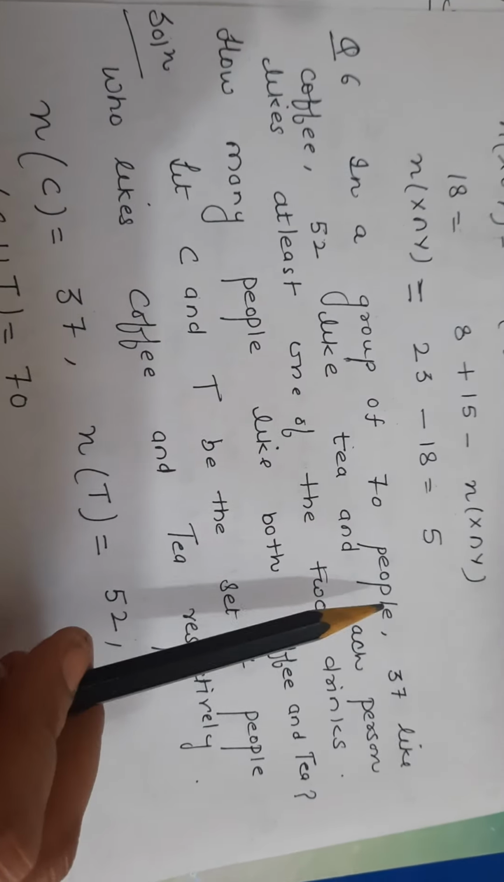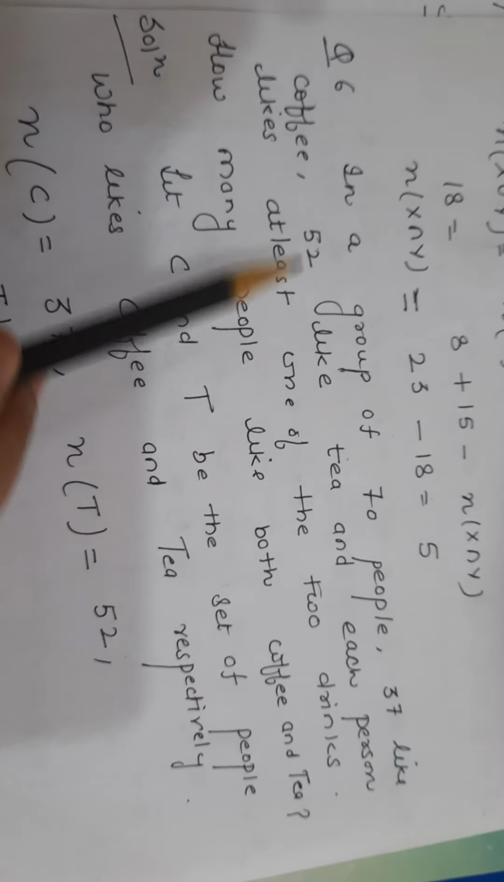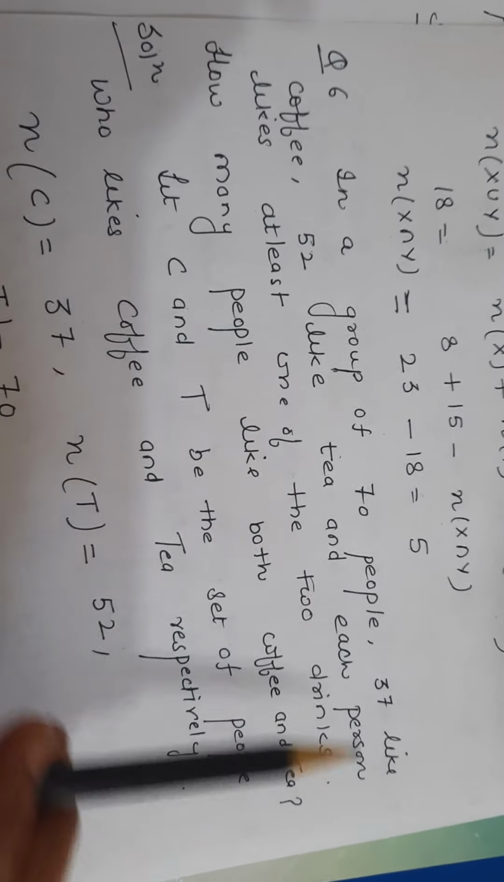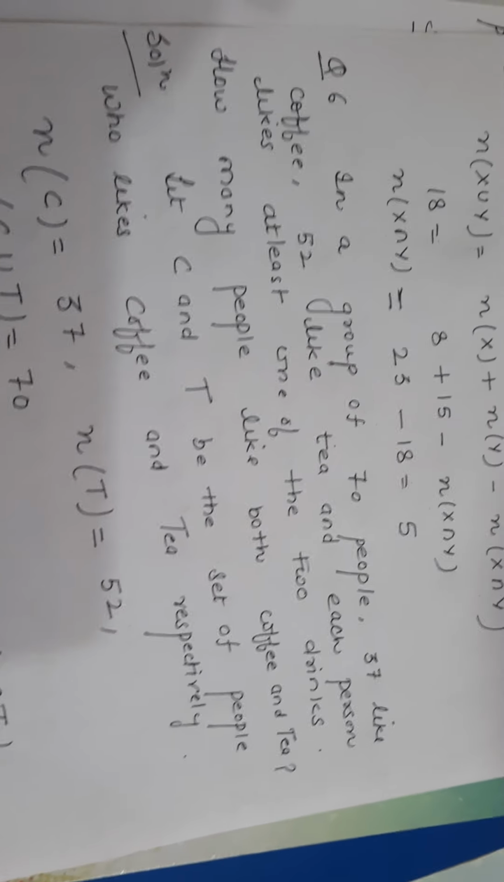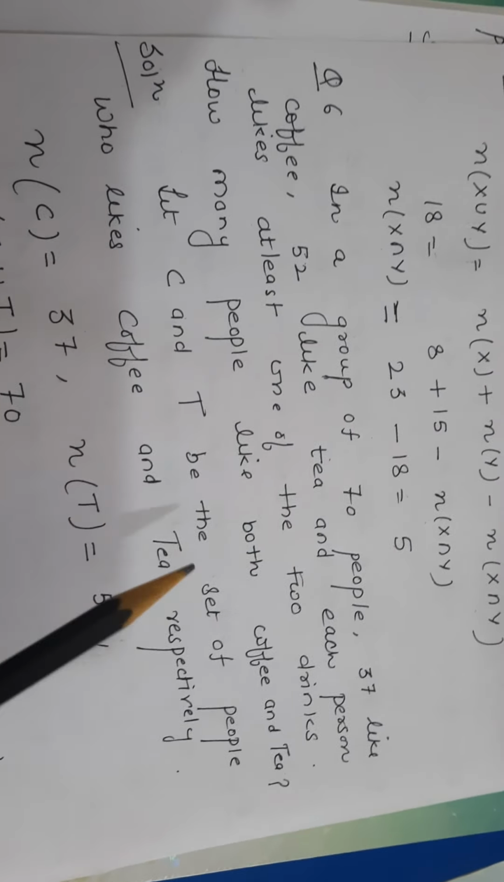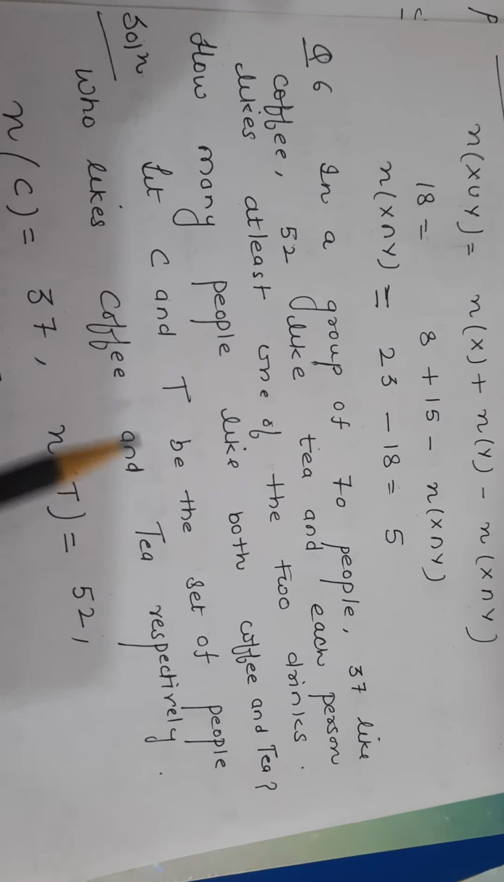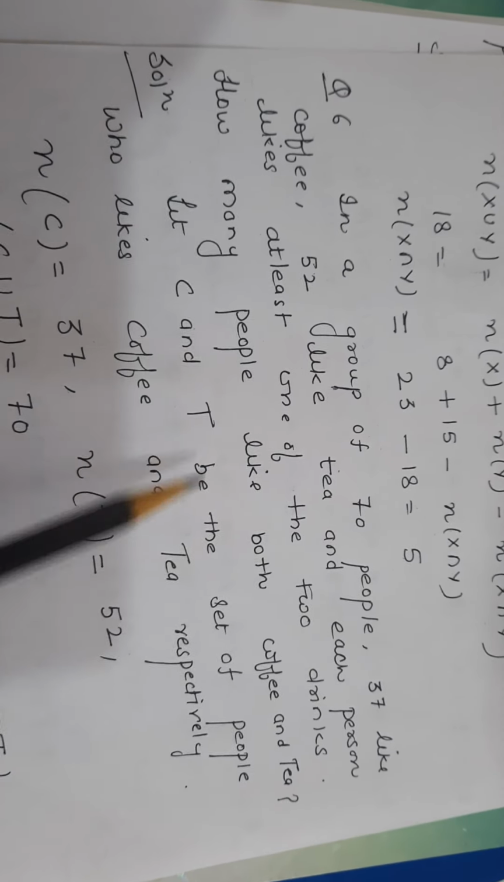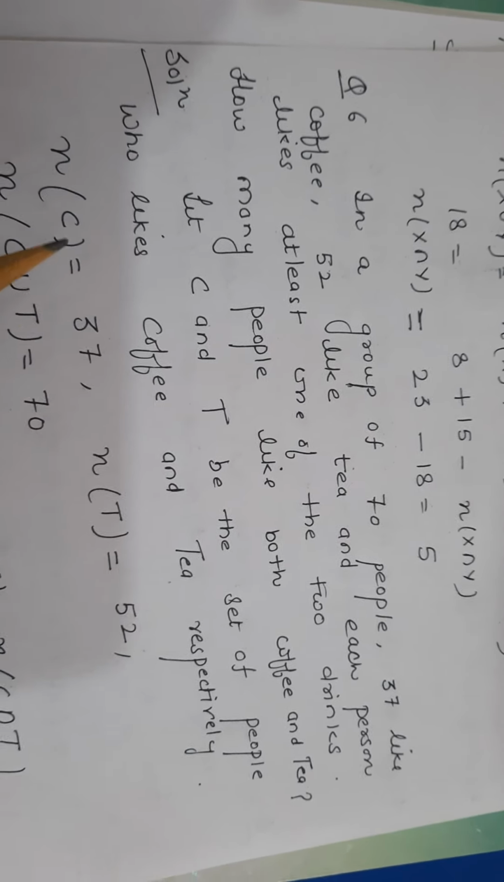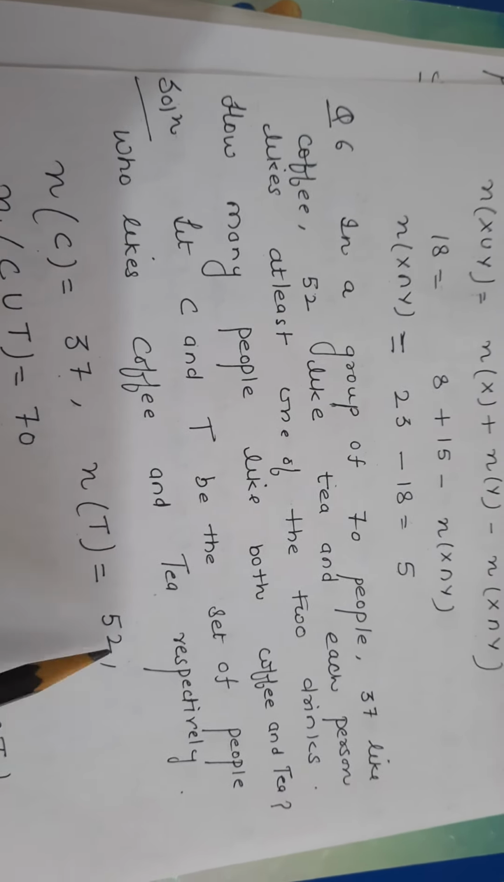Question number 6. In a group of 70 people, 37 like coffee, 52 like tea, and each person likes at least one of the two drinks. How many like both coffee and tea? In such a question, first you need to write what sets you are taking. Let C be the set of people who like coffee and T be the set of people who like tea. Coffee 37, tea 52.